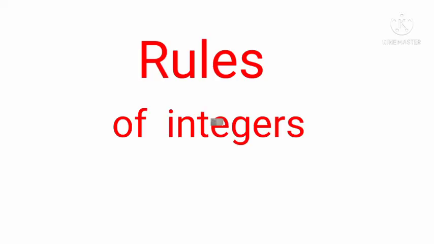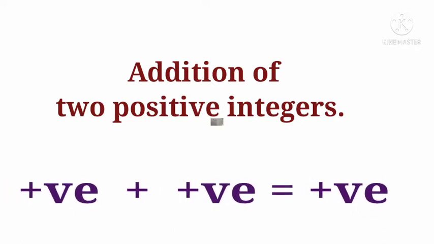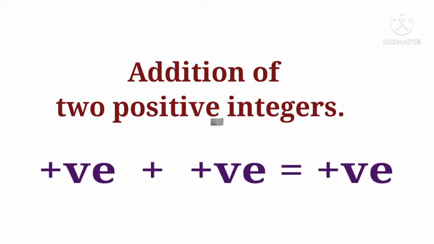Now I would like to teach you about the rules in integers. The first rule: how to add two positive integers. Suppose I am writing two positive integers. 8, this is one positive integer. I didn't write any symbol here. Then I am adding it with another positive integer, 10.